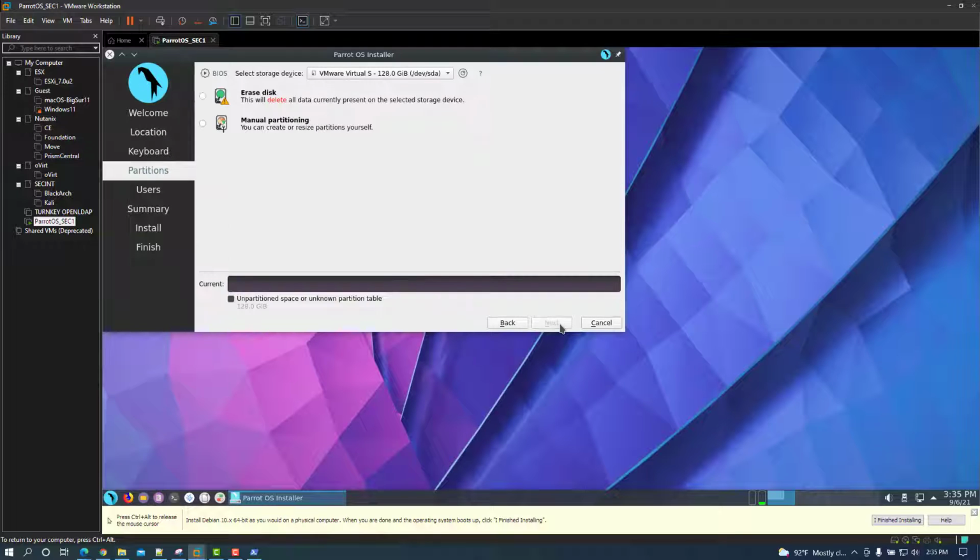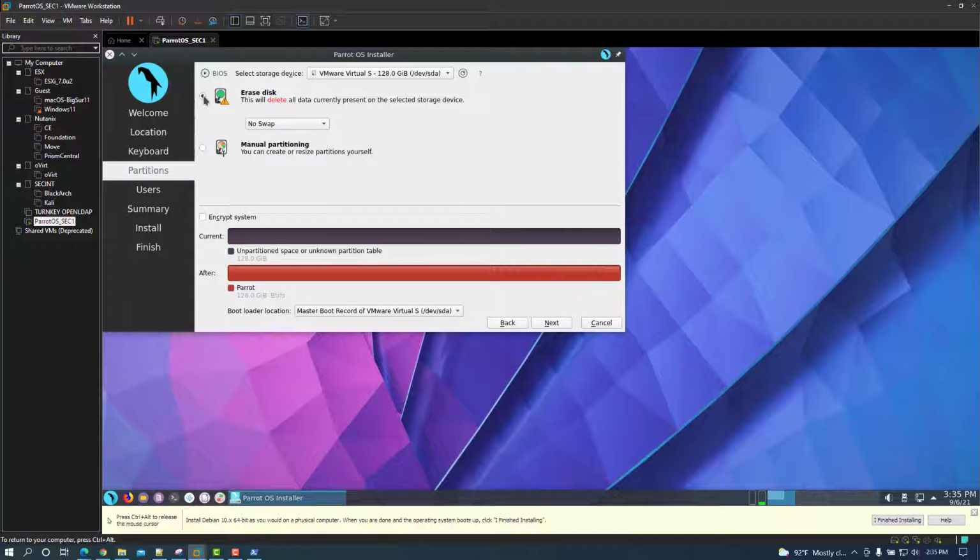Select your preferred options, of course. We're going to go ahead and just let the installer erase the disk. It's a new virtual machine, so we don't have to worry about losing any data. But of course, you can go ahead if you have preferences of setting the partitioning manually, you can do that.